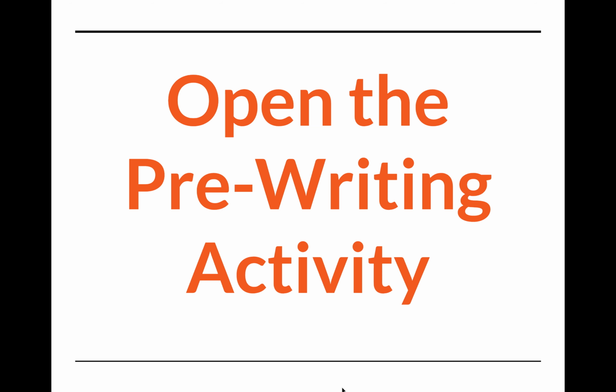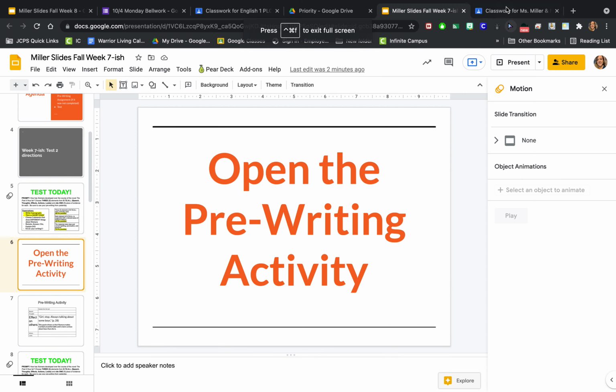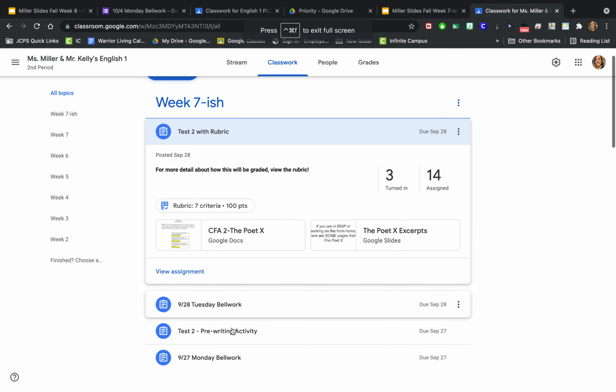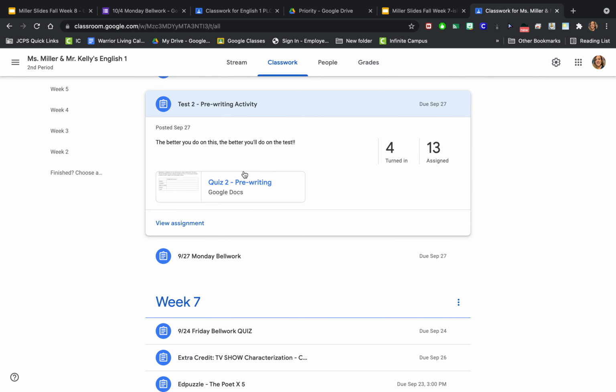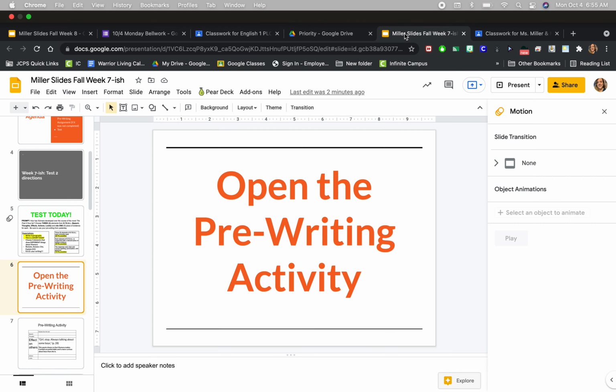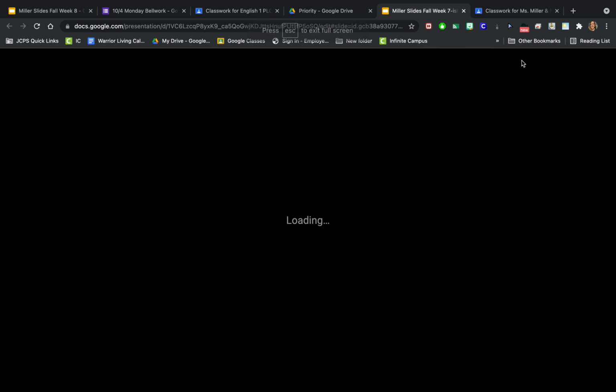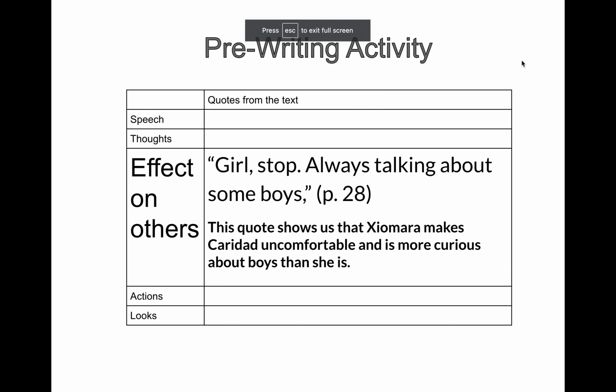So go ahead and pause really quick and open the pre-writing activity. It's on Google Classroom, okay? So when you pull up Google Classroom, it'll be test 2 pre-writing activity. So make sure you open this. So pause and do that really fast. Once you have the pre-writing activity open, it'll look sort of something like this.